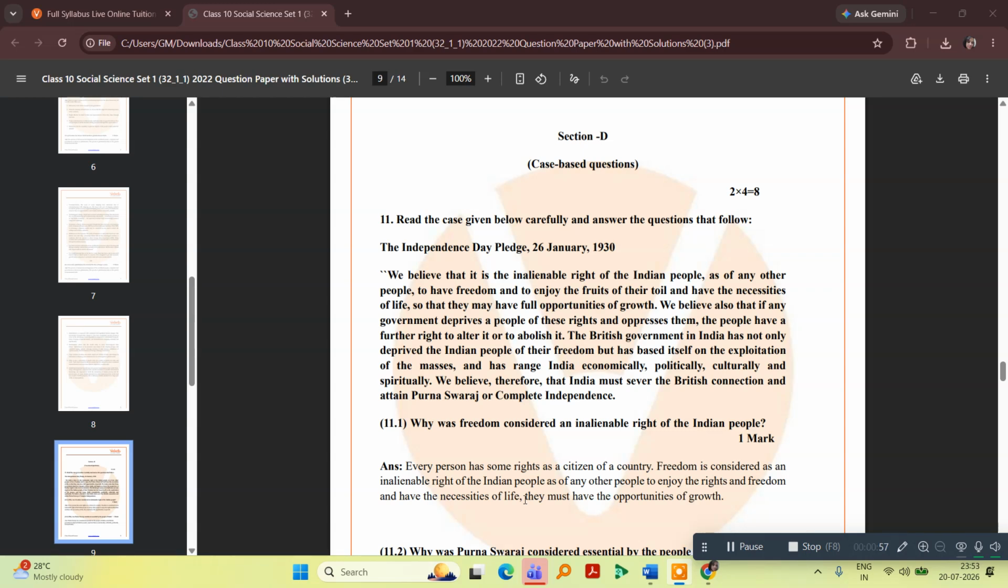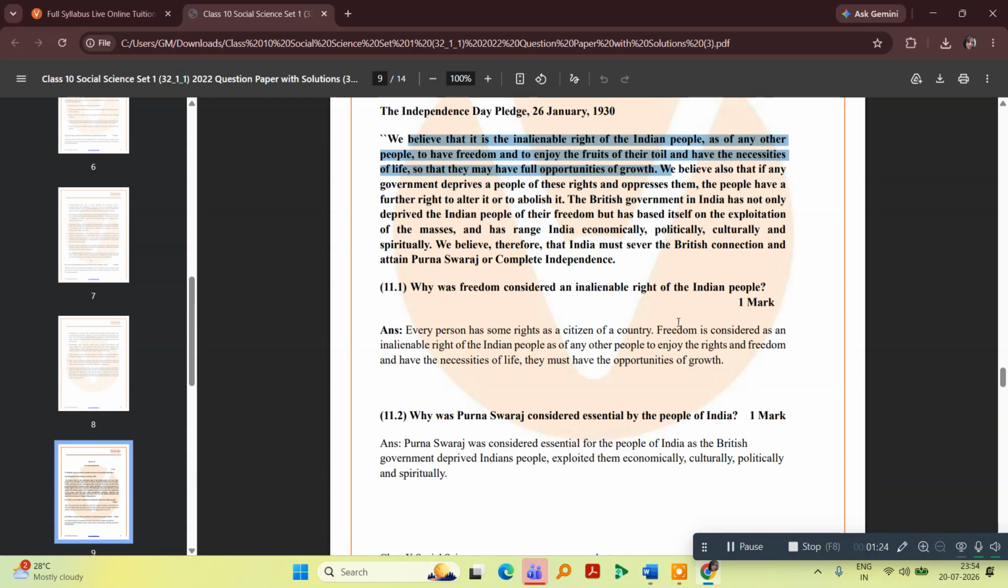every person in India has some rights as the citizens of a country. Freedom is considered an inalienable right of the people so that one or the other people can enjoy the rights and freedom and have the necessities of life. They must have opportunities of growth. So you can locate the answer in the first two lines. Okay, the first three lines is the answer. The answer is there in the passage.